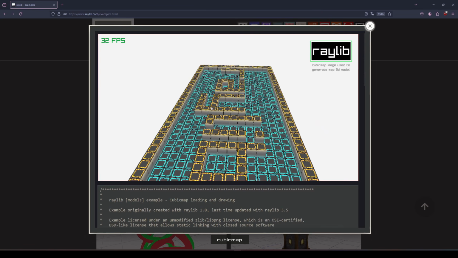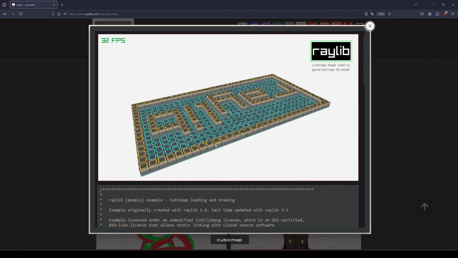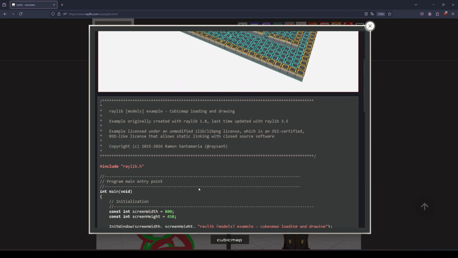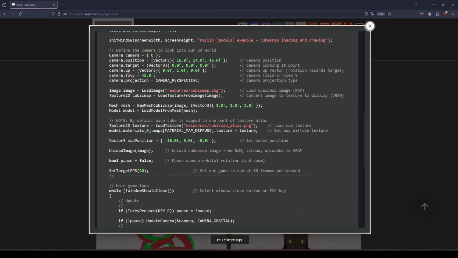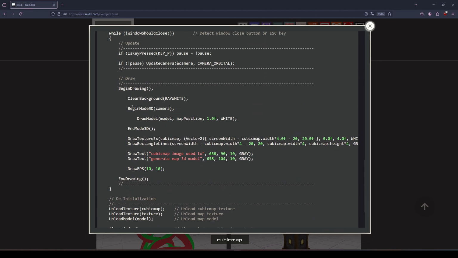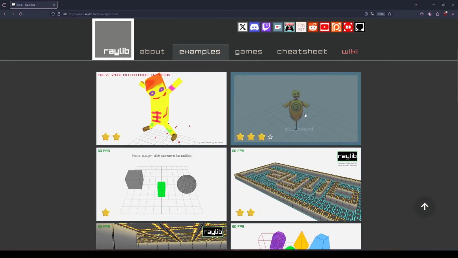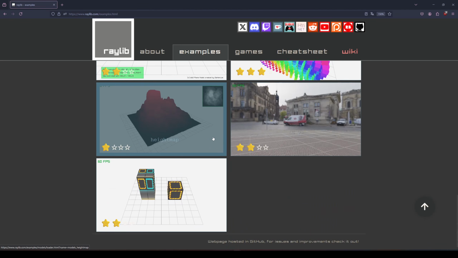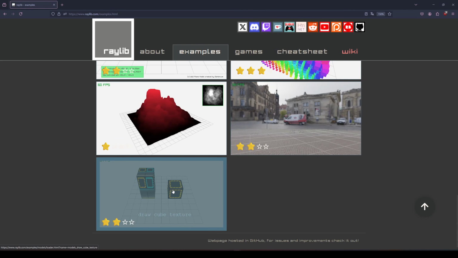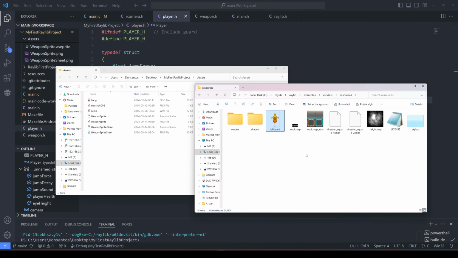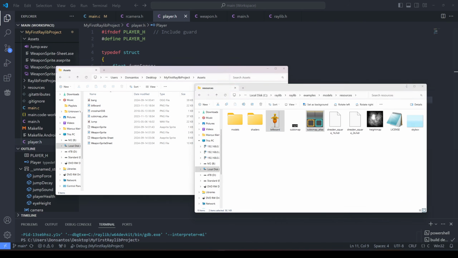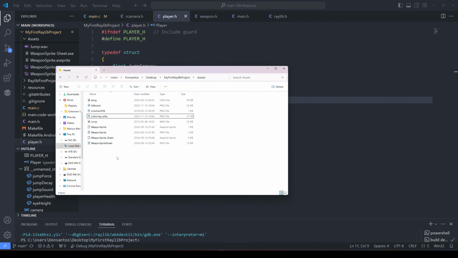Now, I could do this and just copy paste, but that feels incredibly boring. I might take a look at how they've set it up, because they're loading... oh, it's a 3D model that already exists. Okay, I'm gonna use this billboard, and I am going to try and make my cubes look like this. I think that'd be cool. So let's grab both of these and copy both of those to the assets folder.